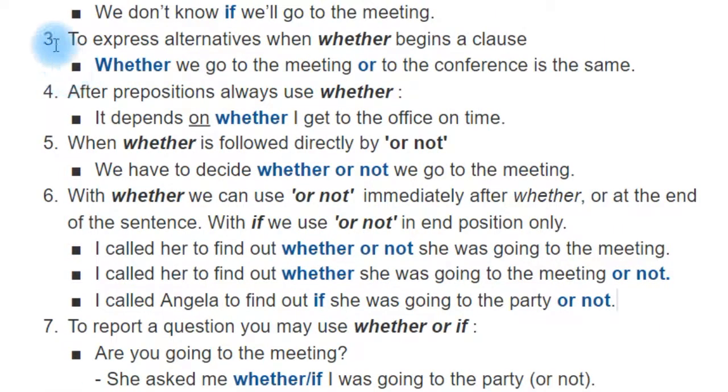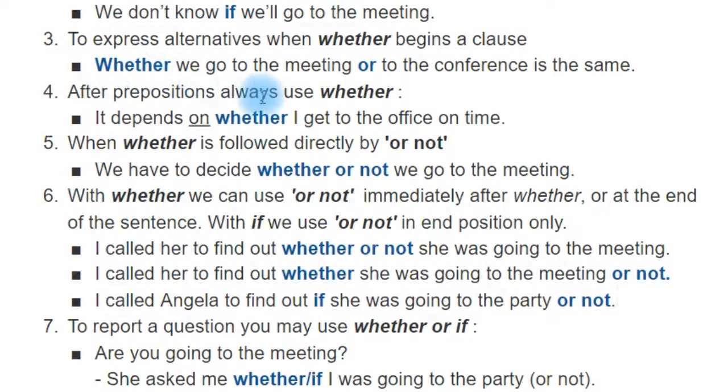Now, three, to express alternatives when whether is at the beginning, okay? When it's the beginning of the clause of the sentence, okay? Whether we go to the meeting or to the conference is the same, okay? Whether you do it or not is the same. Whether you call me or you don't call me is the same. Whether. All right. So in this case, we are going to use whether, okay? It's more correct to use whether in this case.